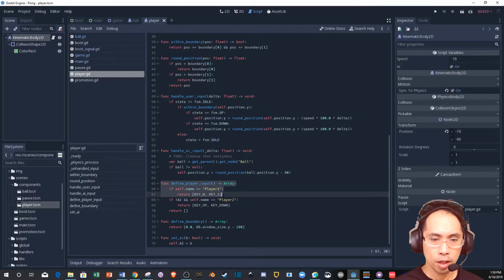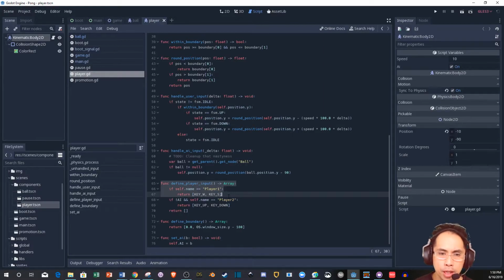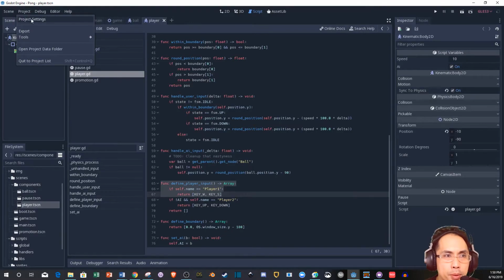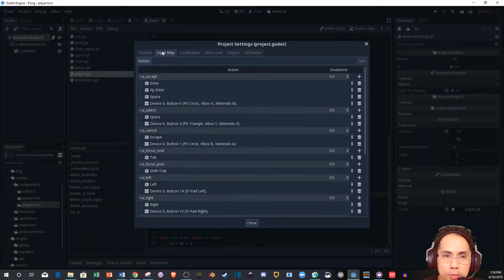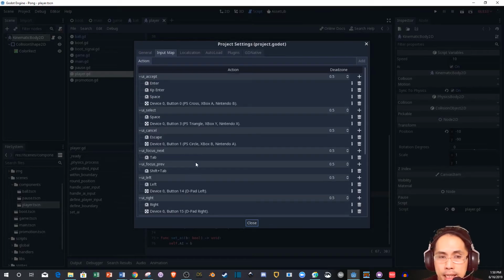Interesting. This is really cool. Just in this programming code, he set up the return and the key. And why I'm saying this again is, I usually set it up in project settings. I go into project settings, I go to input map, and in the input map, this is where I set things up. But according to this, he didn't set up anything in the input map to then call back to.